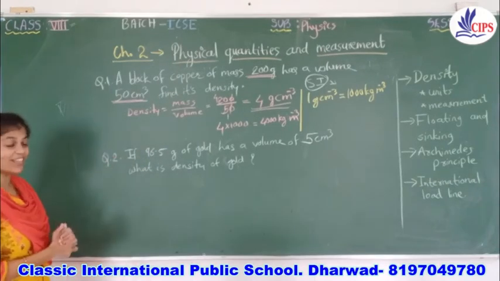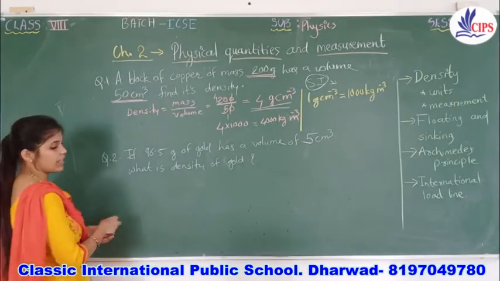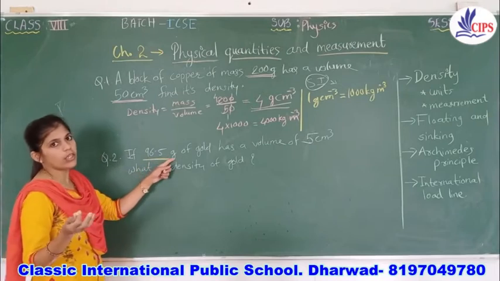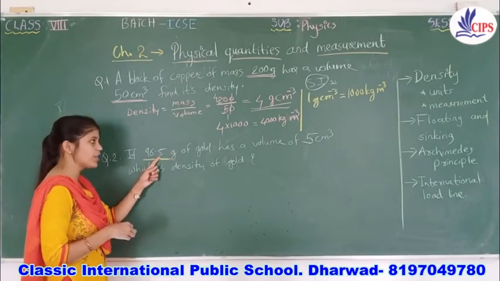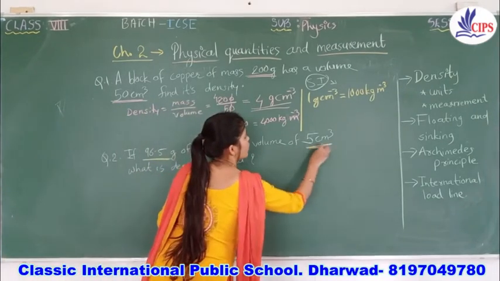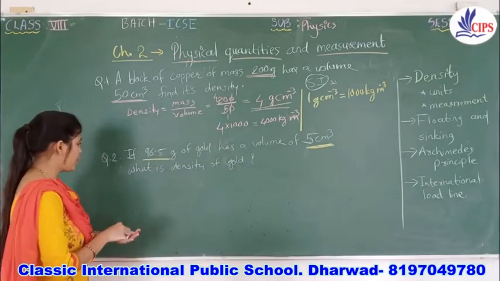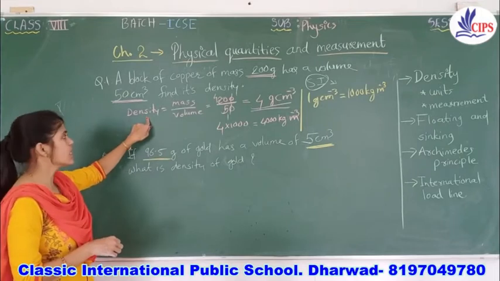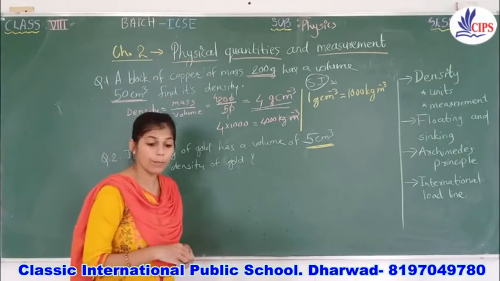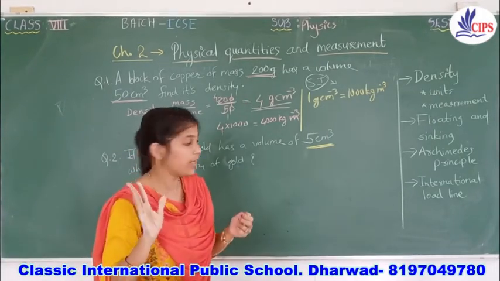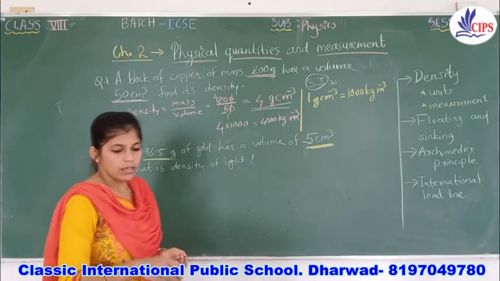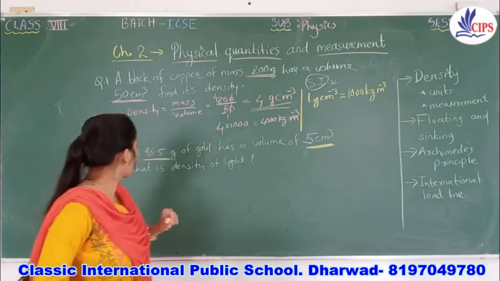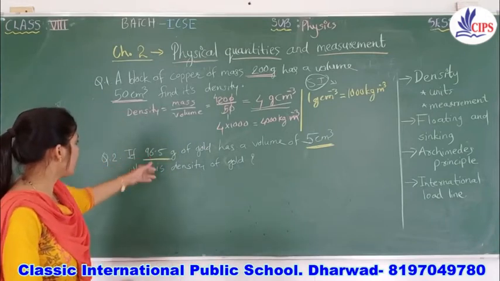First of all, let's start with this numerical. They have mentioned two numbers here. They have given mass in gram, and again they have given the volume. So what do we have to do? The formula is the same: density is equal to mass by volume. Here they have asked only about the density, so our formula will be the same.